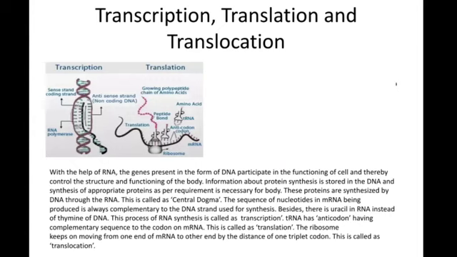The mRNA formed in the nucleus comes out in the cytoplasm. It brings coded message from DNA. The message contains codes of amino acids. The codes of amino acid consist of 3 nucleotides, which is the triplet codon.